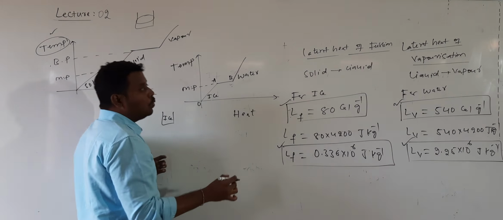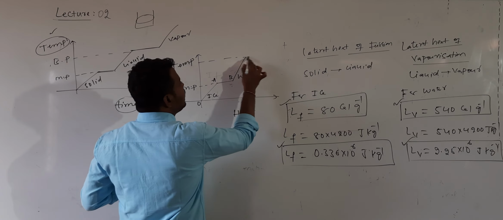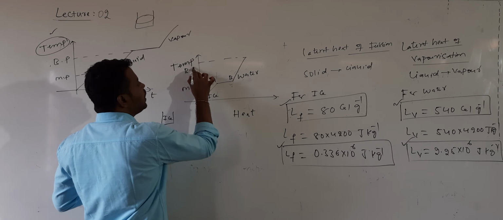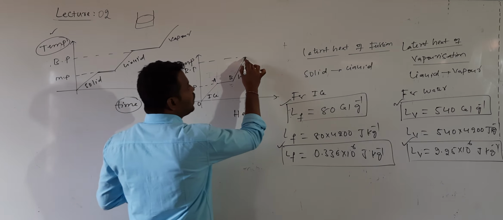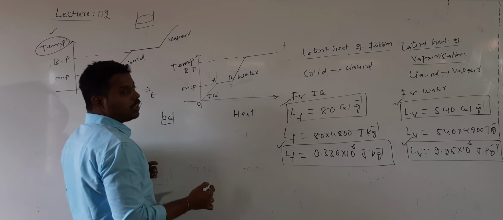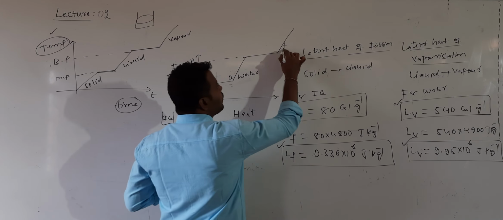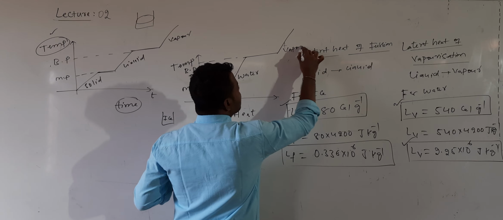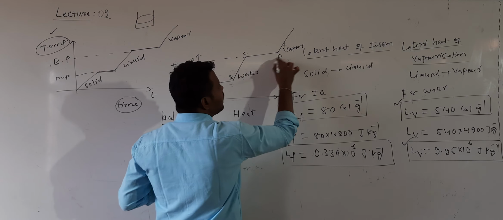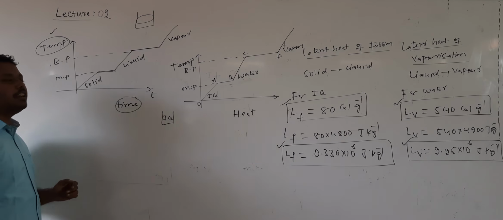The temperature of the water increases until the temperature reaches which one? The boiling point temperature. Then thereafter again the temperature remains constant until the total water is converted into vapor. This is the graphical representation, CD. How does the temperature of a body vary with heat?